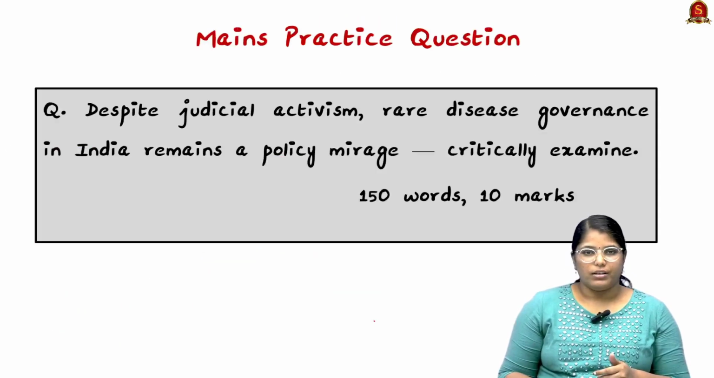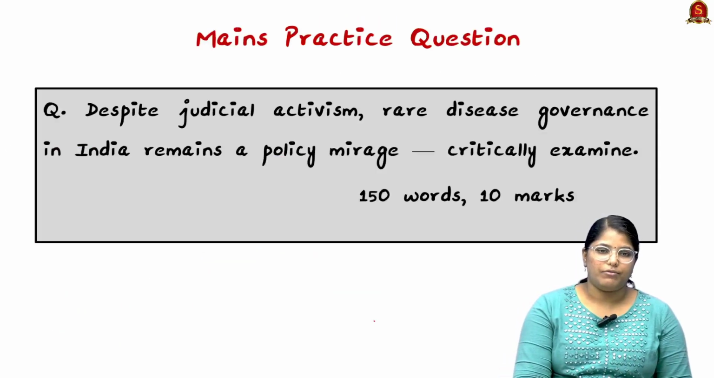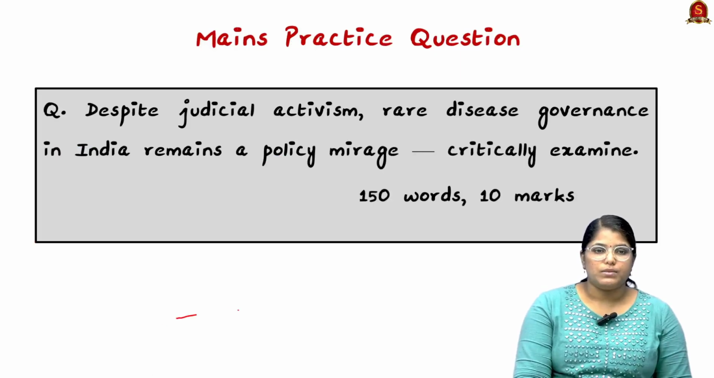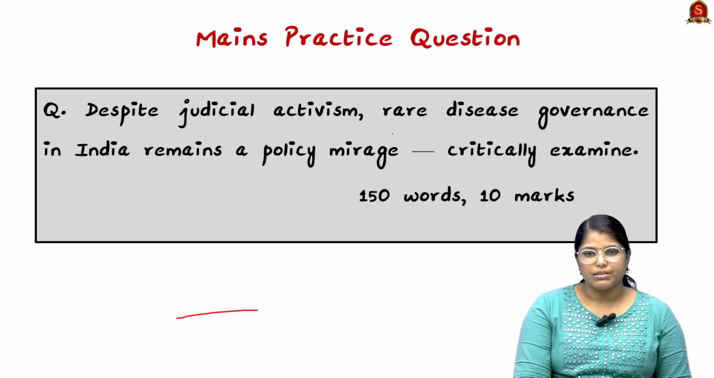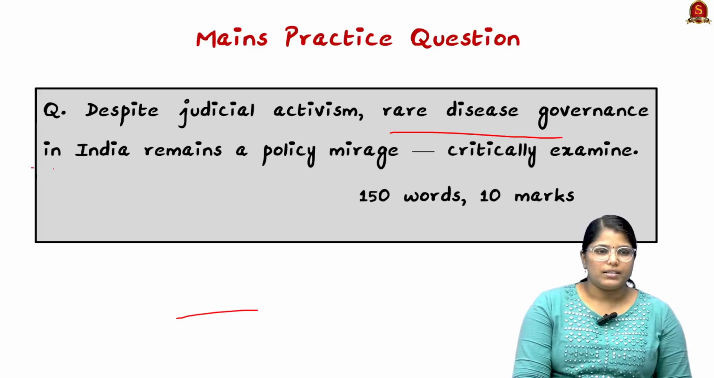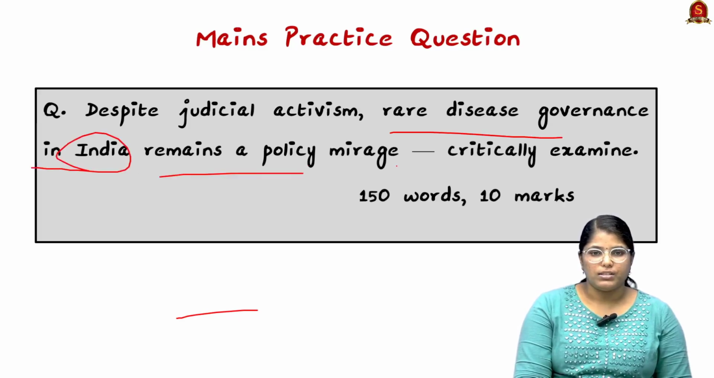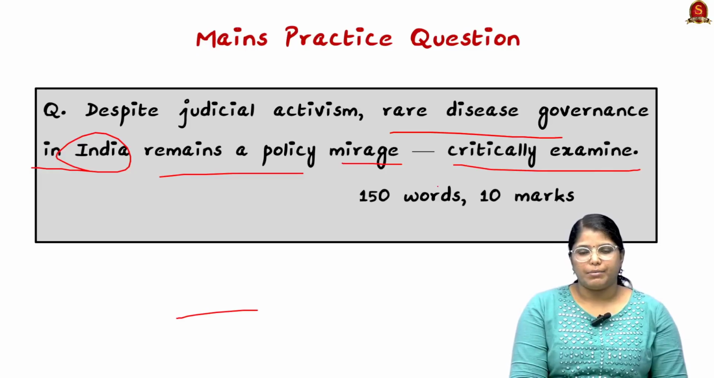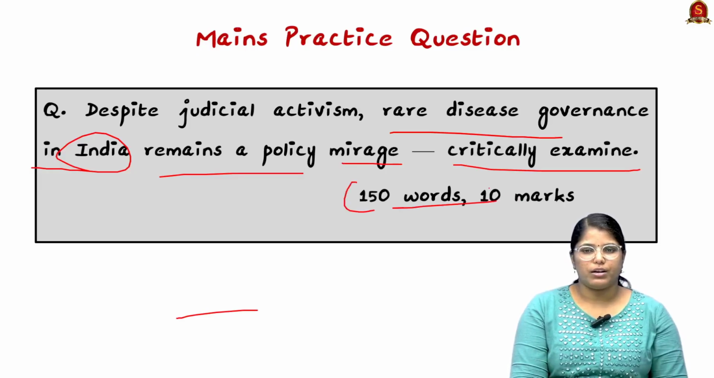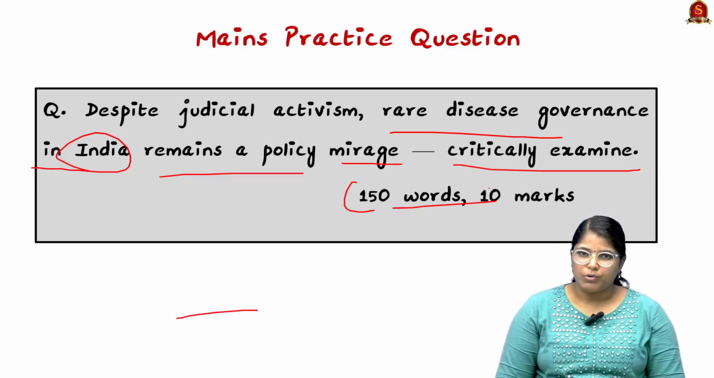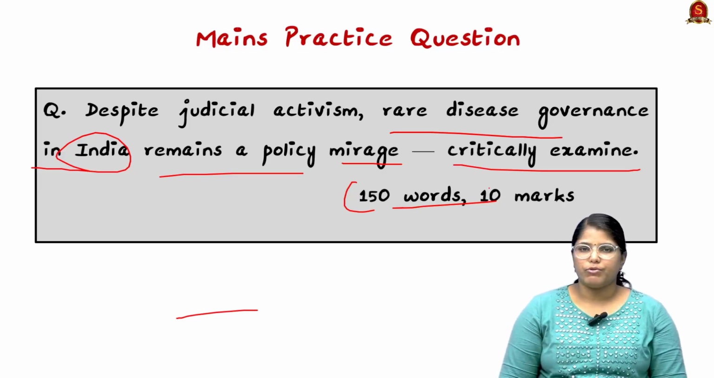Now, based on the things we have discussed, I have framed a mains question for you. Despite judicial activism, rare disease governance in India remains a policy mirage. Critically examine. So it is a 150 words for a 10 marker. You can write an answer and post it in the comment section so that we can review your answer.